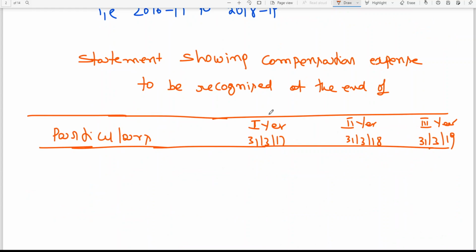The more problems you listen to, the more clarity you will get. Then this problem will definitely give you an advantage. Only recognition of expense is key, my dear friends. Entries you can easily write. So here is what I am writing.